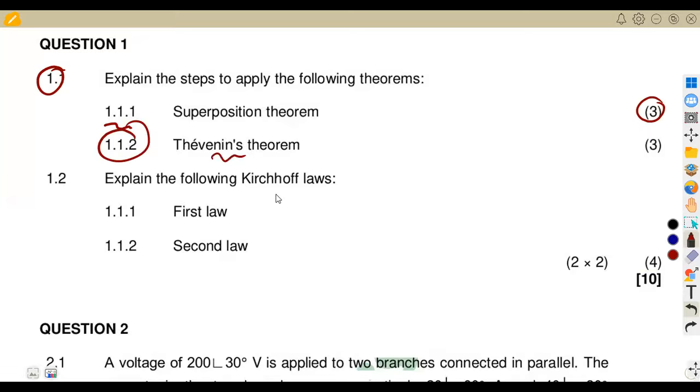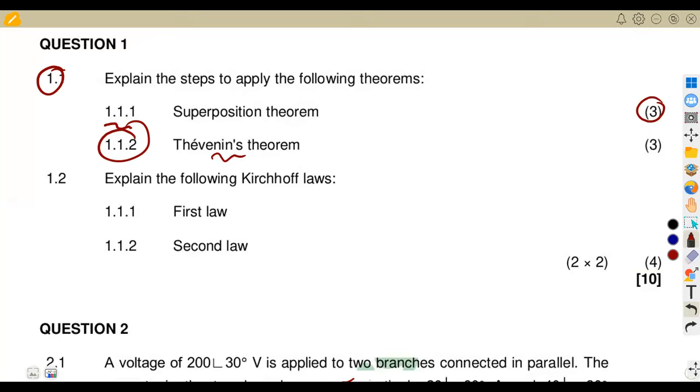1.12 we are given for Thevenin's theorem. What are the steps that you are supposed to follow? Remember, for the Thevenin, we must be considering the calculation of VThev and the calculation of RThev. But on which conditions are you going to be calculating VThev? Which conditions are you going to be calculating your RThev?